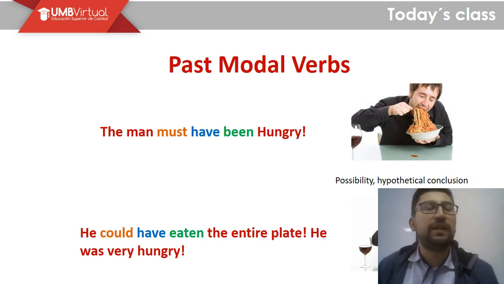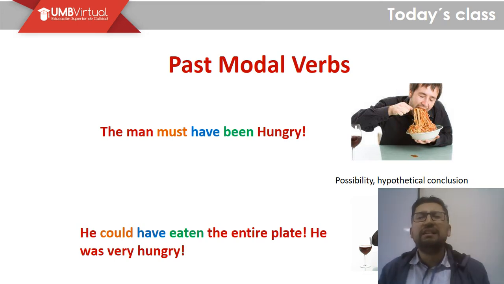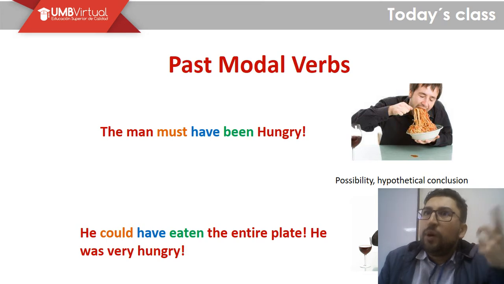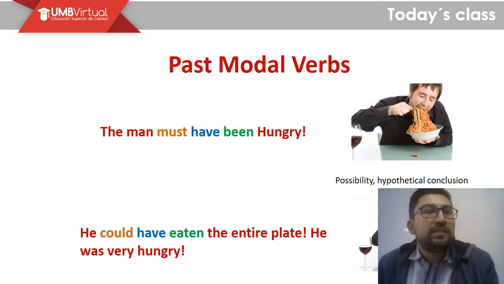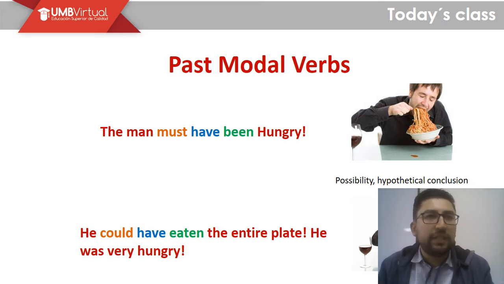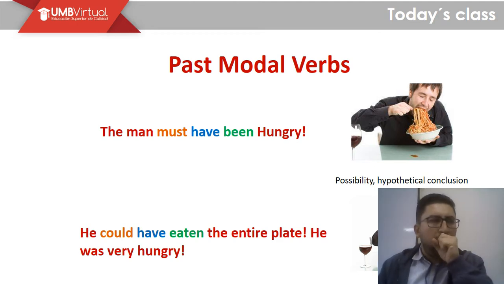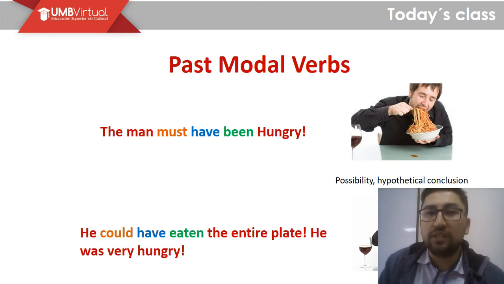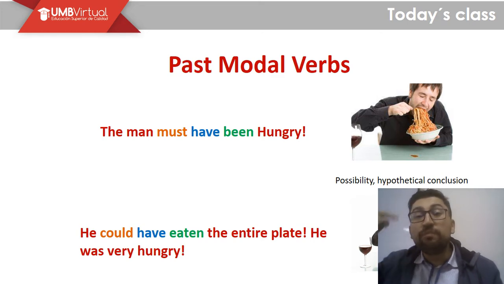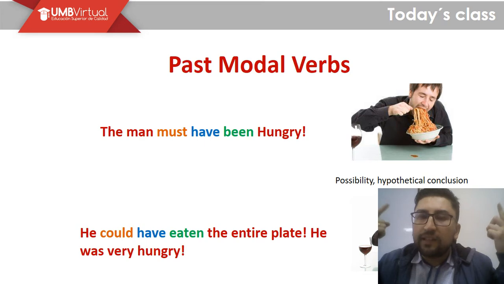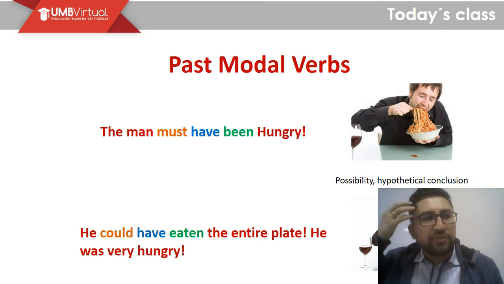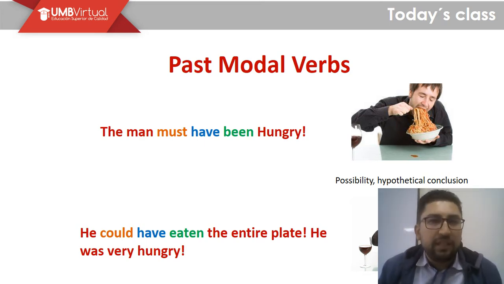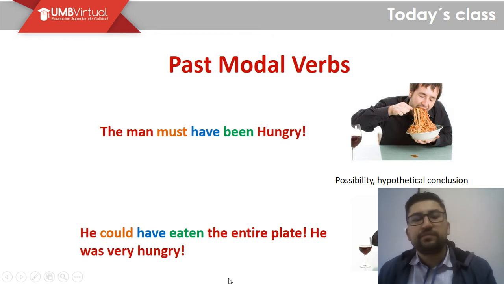Let's say, for example, I see a woman and she's crying, and she's texting and she's crying. So I suppose that she must have had a fight with her boyfriend, or excuse me, she must have felt very sorry about some situation, right? I suppose something, I speculate, I try to think what might be the possibility of that situation.